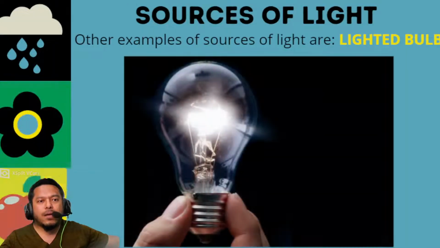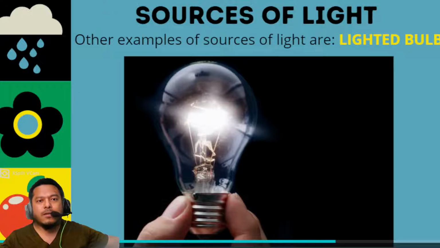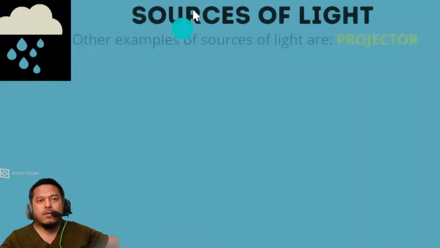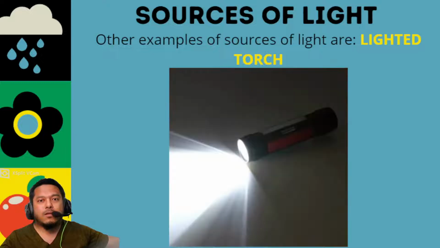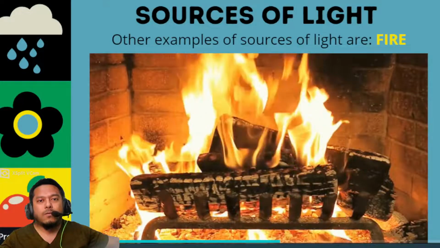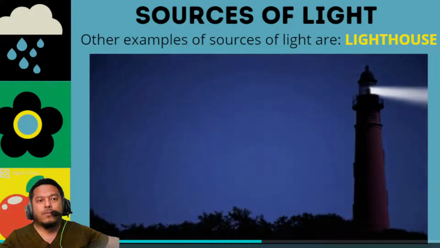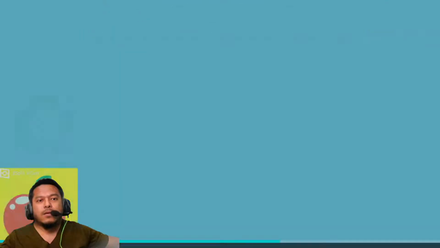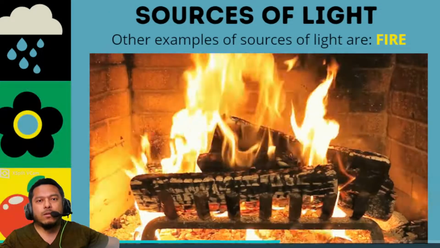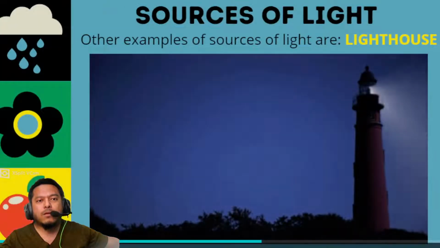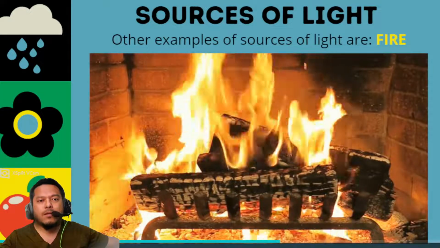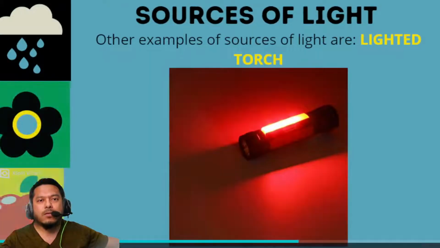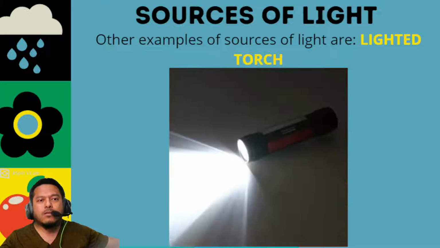Now, as you have noticed, all of these sources of light are only needed at night time. Like the projector, you can use it in the morning or at night, but other than that, the torch or fire or lighthouse are used during the nighttime, not the daytime, because during daytime we have our most important source of light, that is the sun. So during the daytime the sun is more than enough.